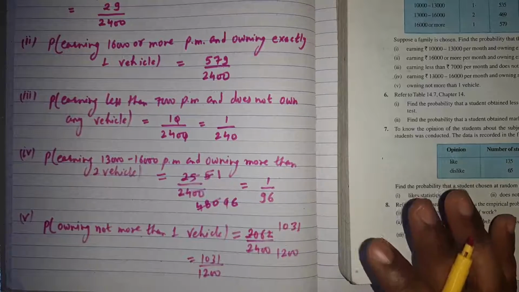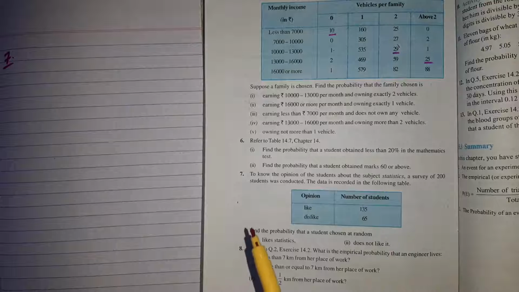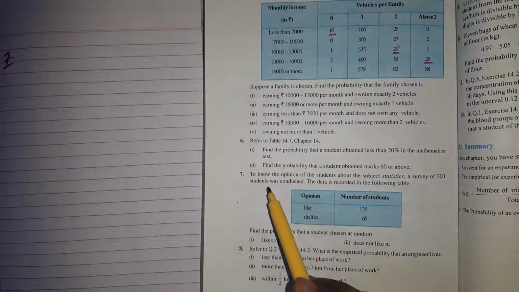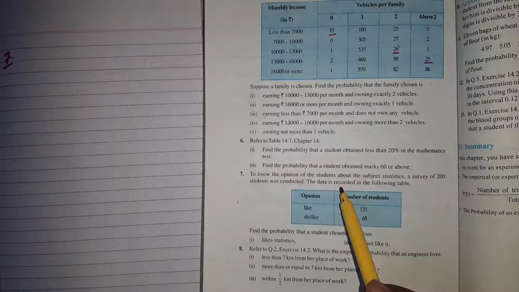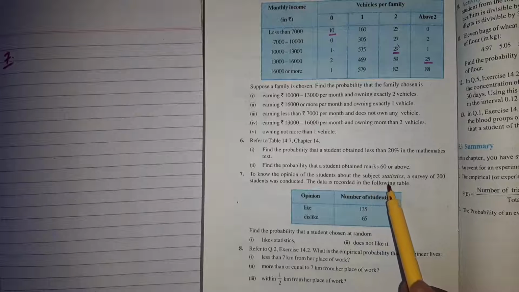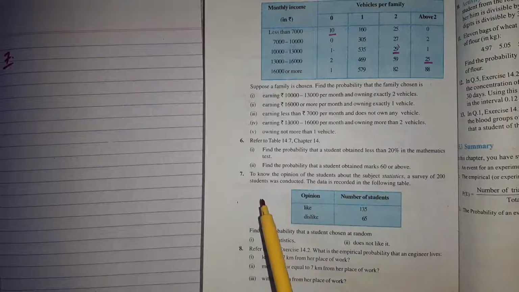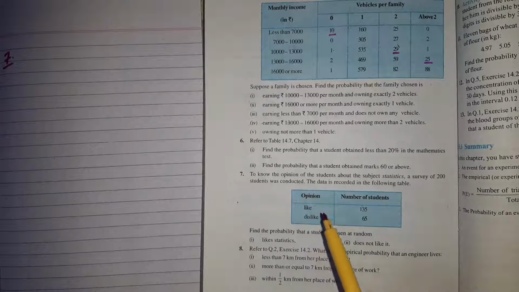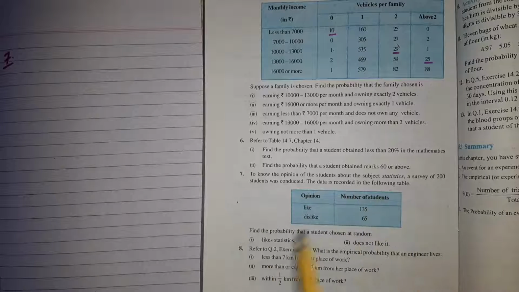Question number 6 and 8 you have to do yourself. Now we will take question number 7. Question number 7 is to know the opinion of the students about the subject statistics. A survey of 200 students was conducted. The data is recorded in the following table: opinion, like and dislike, number of students. Find the probability that a student chosen at random likes statistics and does not like it.